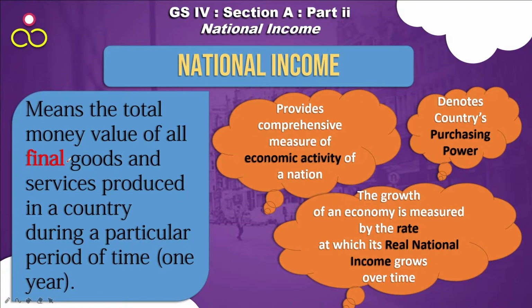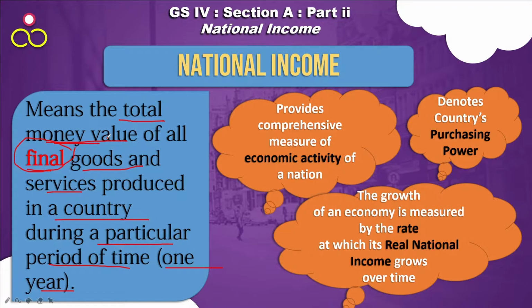Before starting, let's see what national income is in its very basic form. National income is nothing but the total money value of all final goods and services. Please give your focus to each and every word, because each word in economics has some meaning. So national income is the total money value of all final goods and services produced in a country during a particular period of time, which is usually a 1 year period.